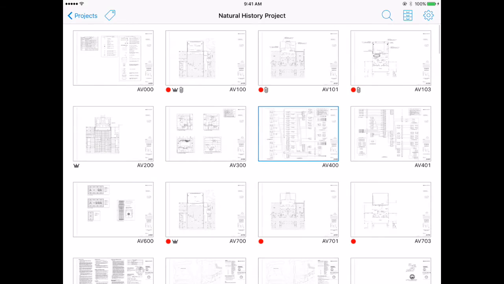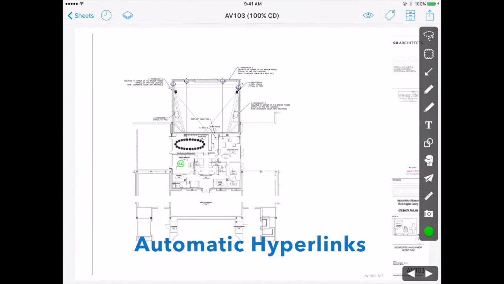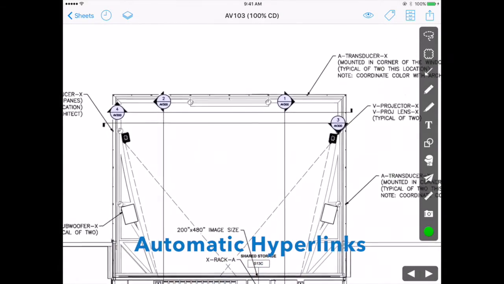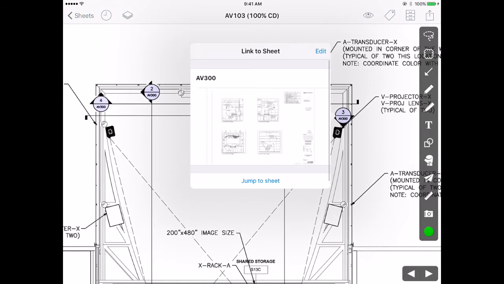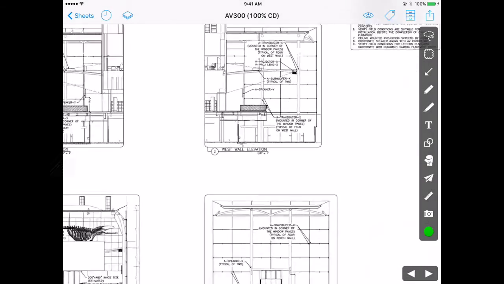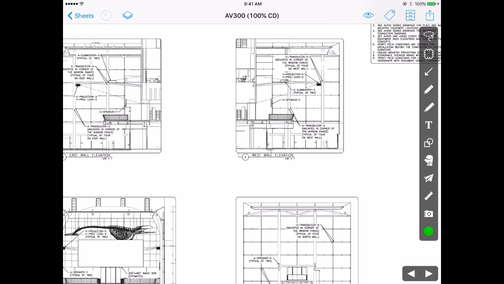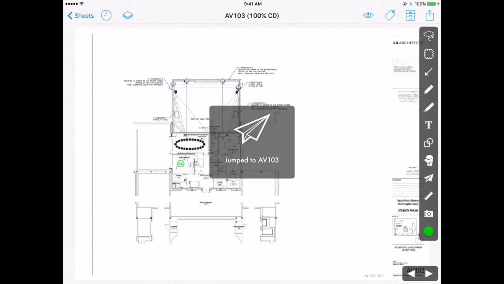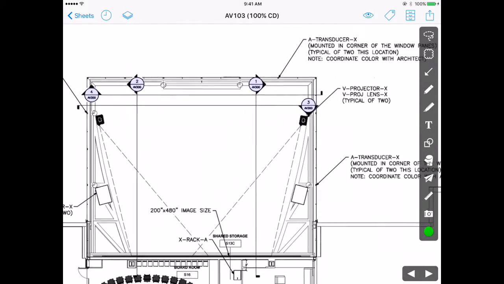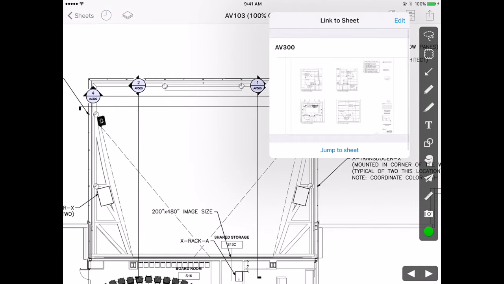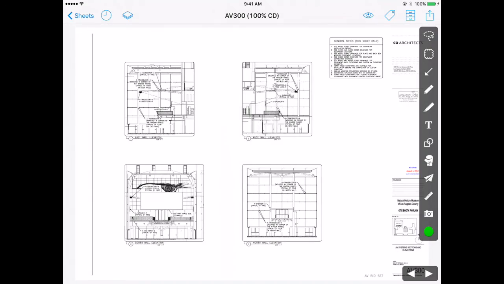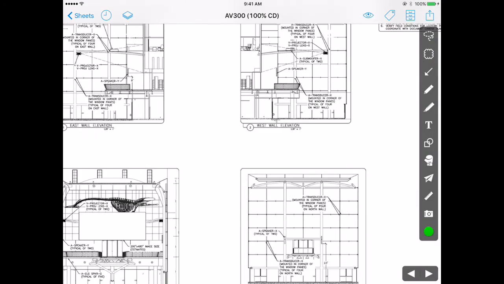Secondly, the system is actually built to recognize, read, and hyperlink all your callout details. So if I click one of these callout details, you see I get a pop-up with the reference sheet. I can then tap the sheet, go and work with that drawing, and then go back where I was. And just to emphasize, I didn't set this up. No PlanGrid administrator set this up. The system actually did that for you during that initial project upload for every single callout detail in the system.